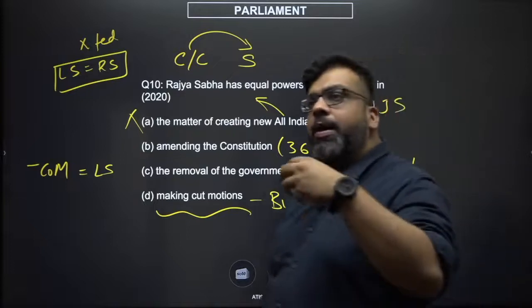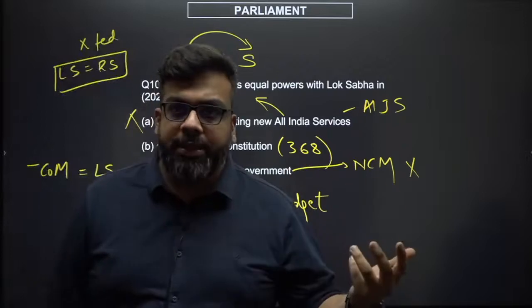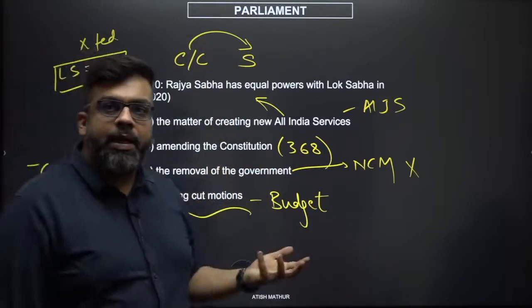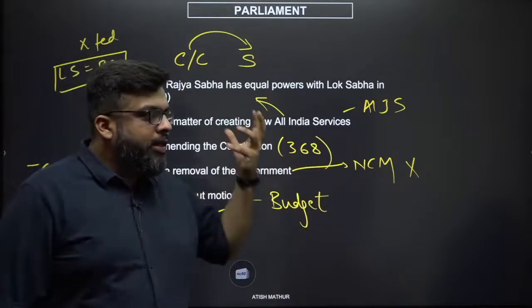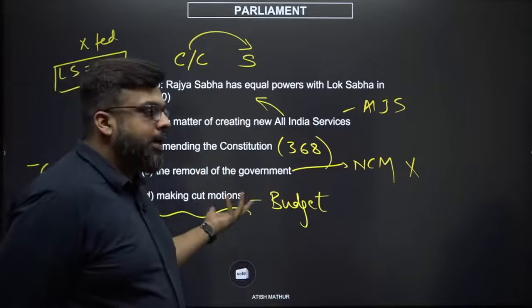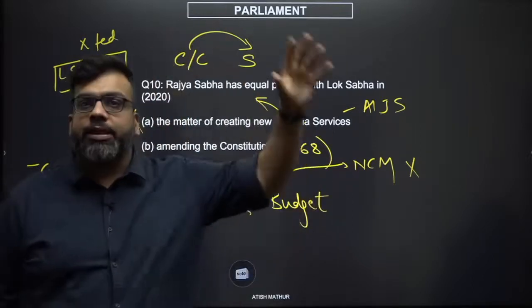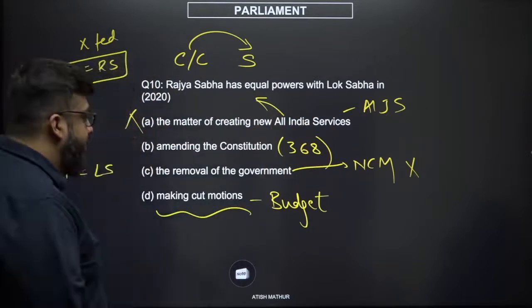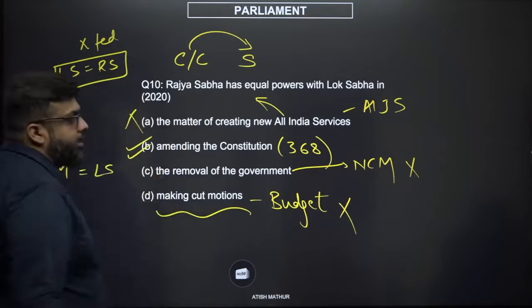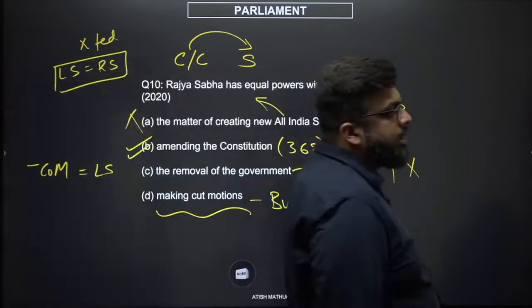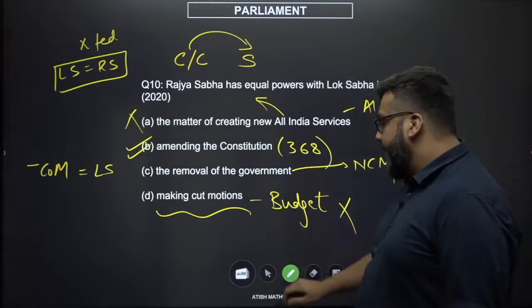And the Lok Sabha, by the nature of it, has a superior position when it comes to the budget. The budget is nothing but an advanced money bill, and the Lok Sabha always has a higher power. Now, therefore, if the Rajya Sabha had the powers to make these cut motions, that means the representation of the states would have a say in the financial policy making of the center, thereby compromising center stronger than the states. So your answer is amending the constitution, because Article 368 says the parliament has the power to amend the constitution. The answer will be 10B.